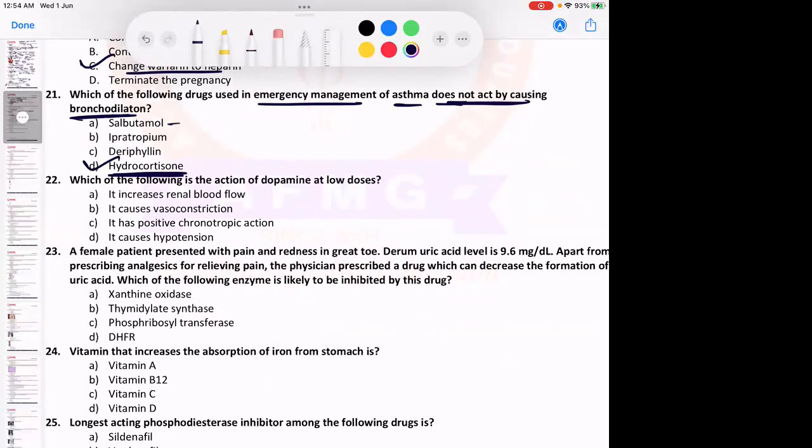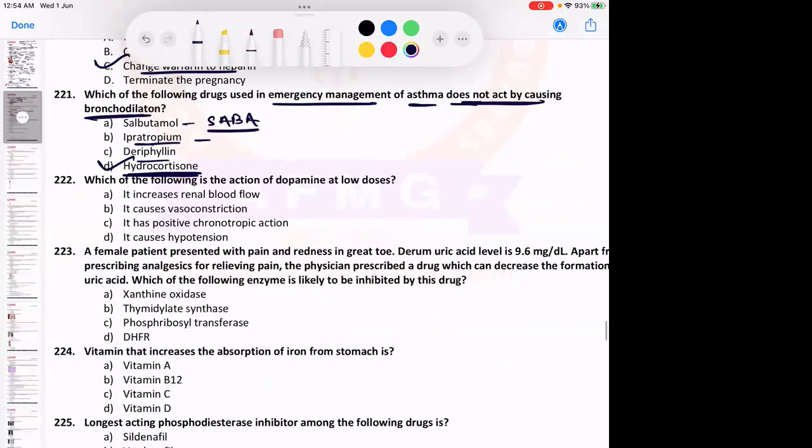We know salbutamol is a short-acting beta-2 agonist. Ipratropium bromide is a cholinergic blocker, a muscarinic blocker. Whereas deriphylline also belongs to the theophylline group. Deriphylline is nothing but theophylline. All of these will act by bronchodilation except hydrocortisone.